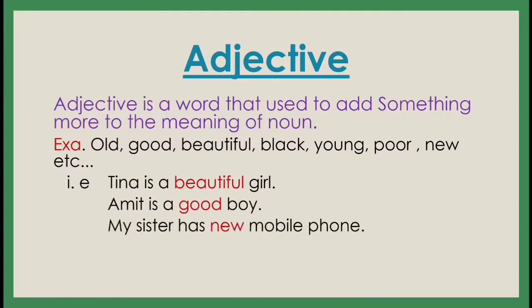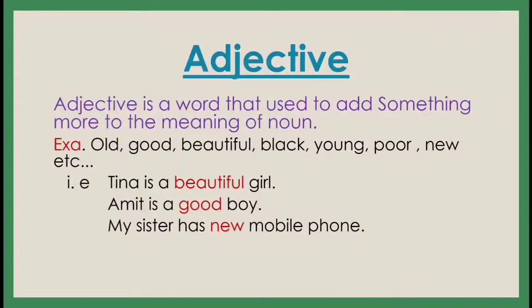My sister has a new mobile phone. Mobile phone, yes, but what kind? New. So these are called adjectives. Understand? Beautiful, good, new: they add something more to the noun. A girl who is beautiful, a boy who is good, and a new mobile phone. So dear children, an adjective is a word used to add something more to the meaning of a noun. That is called an adjective.